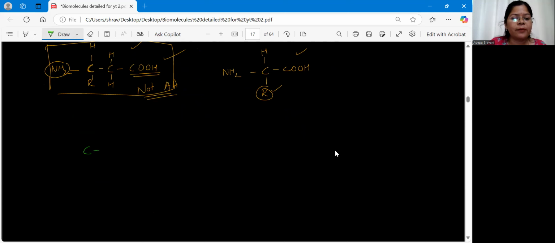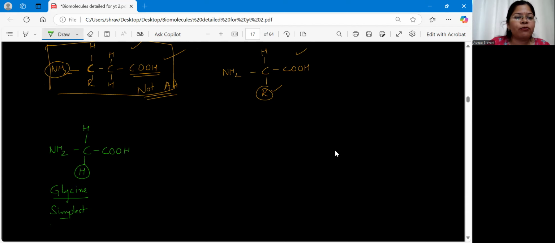Say this is one carbon to which a carboxylic acid is attached, an amine is attached, hydrogen, and the R group is only hydrogen. So if this is the case, the example is glycine. Glycine is one of the amino acids, and we can say this is the simplest amino acid we can have because the R is simply hydrogen.